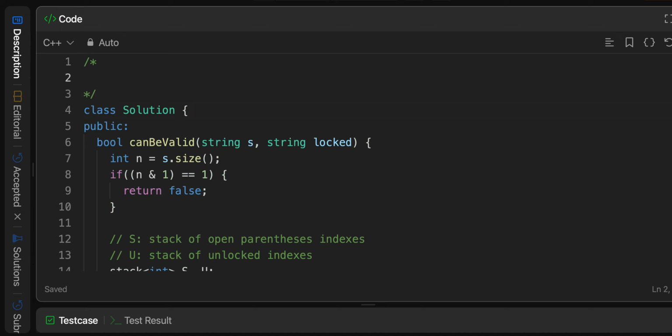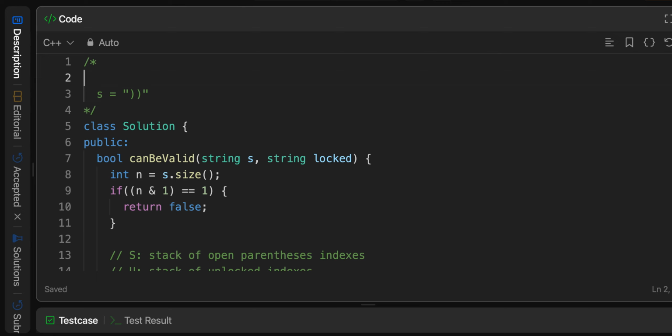suppose our string looks something like this, and our locked string looks something like this. Let's move this off a little bit so we can get a good visual of it.